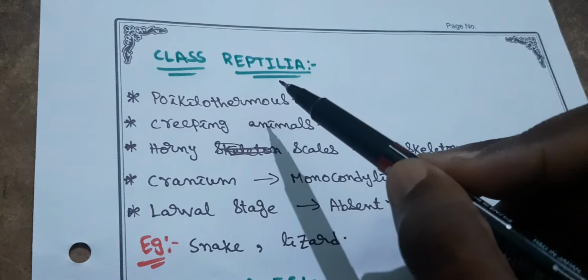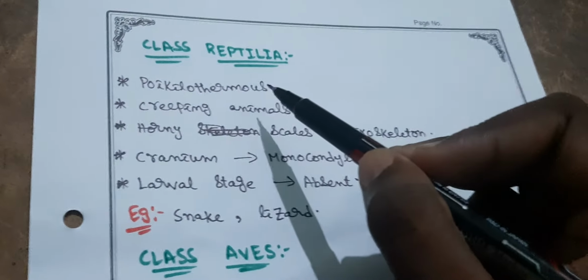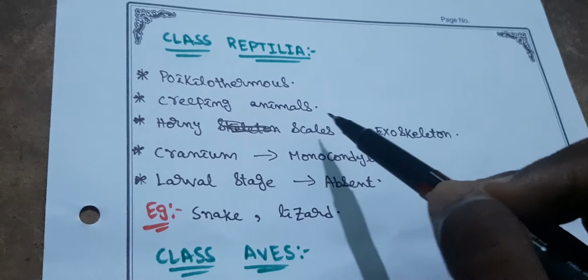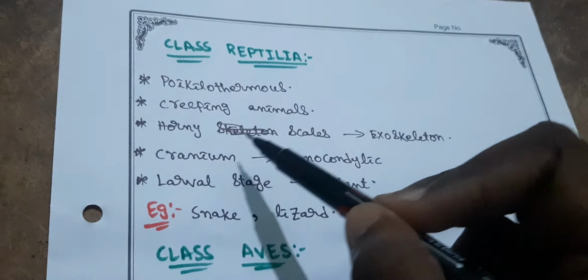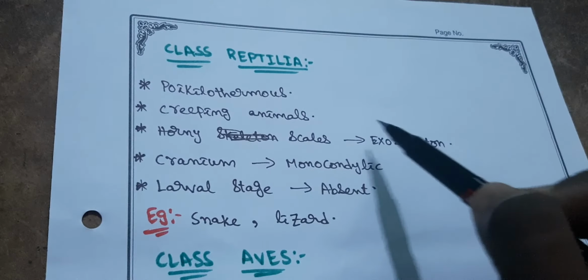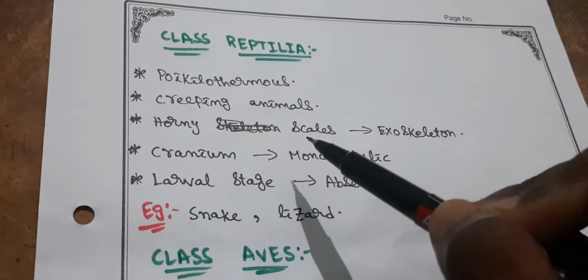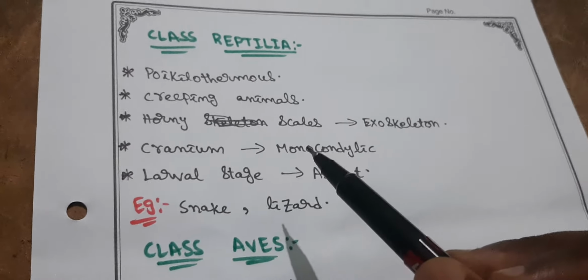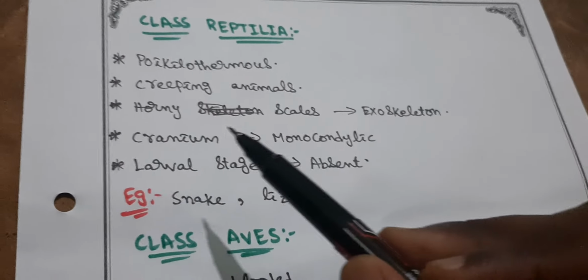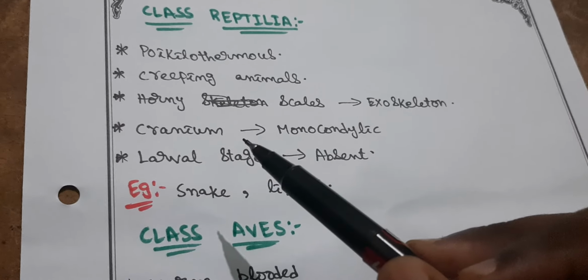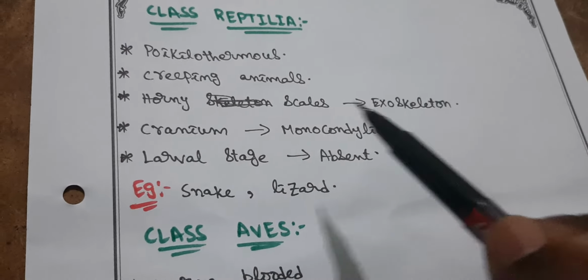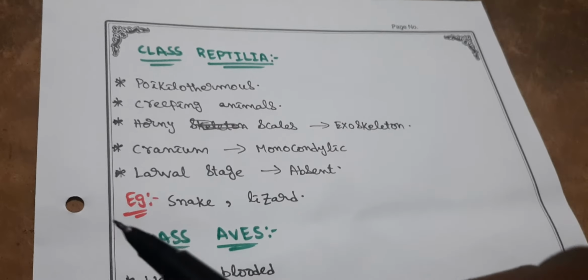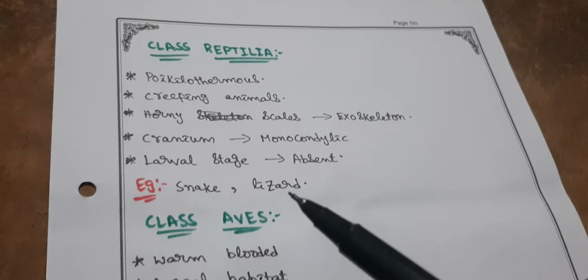Class Reptilia. Even these are poikilothermous, that means cold-blooded. And these are creeping animals. They just creep on the land, right? The exoskeleton is made up of horny scales. That means like spines. And the cranium is monocondylic here. That means the cranium has only a single occipital condyle. The larval stages are absent in Reptilia. And examples, snake and lizard.